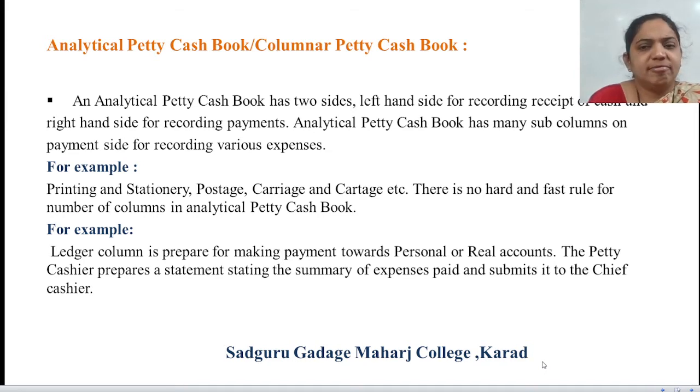There is no hard and fast rule for the number of columns in the analytical petty cash book. That means however many expenses there are, how much you are paying to printing and stationery, postage, carriage, cartage, you have to make a separate column. Example, a ledger column is prepared for making payment towards personal or real account.